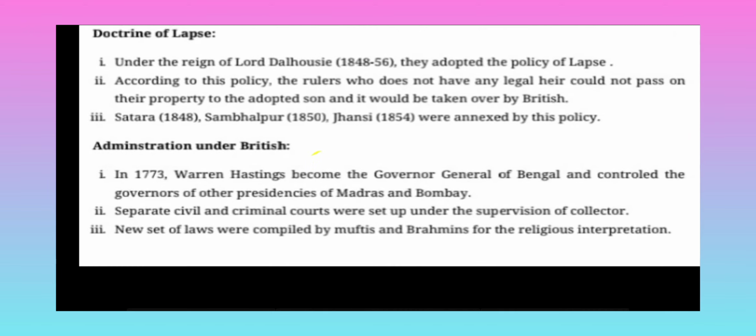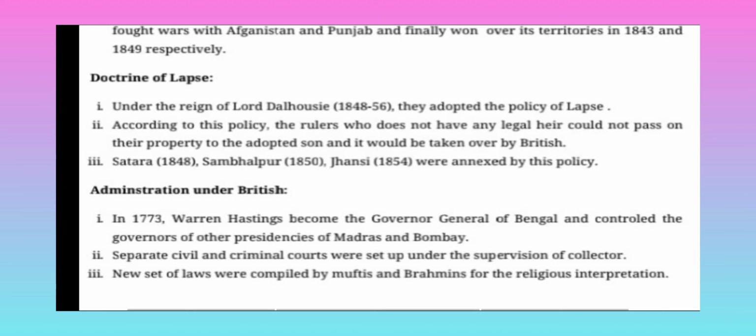Administration under the British. In 1773, Warren Hastings became the Governor General of Bengal and controlled the governors of the other presidencies of Madras and Bombay. Separate civil and criminal courts were set up under the supervision of a collector. Now administration was set up in the British way.